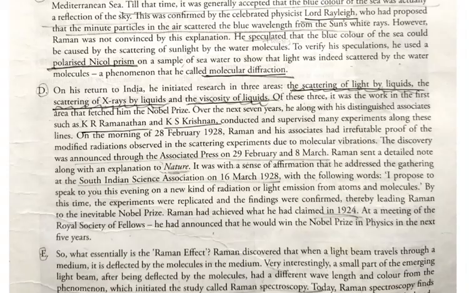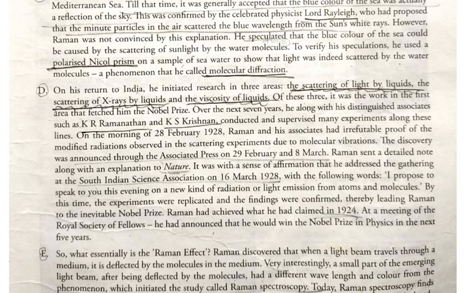Over the next 7 years, he along with his distinct associates such as K.R. Ramnath and K.S. Krishnan conducted and supervised many experiments along these lines. They did experiments to see whether it was correct or not.